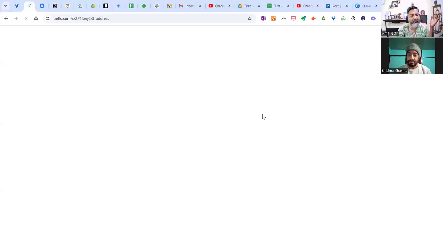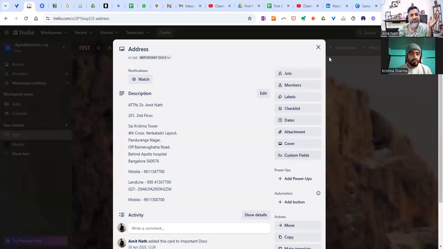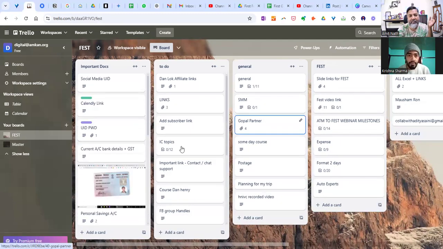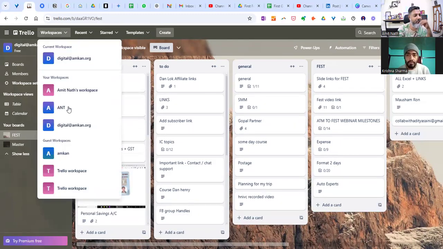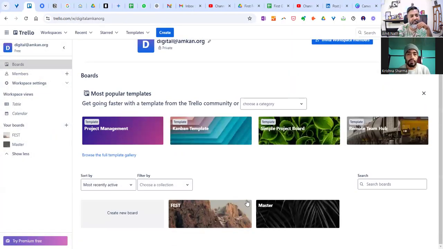So here are two amazing tools that will help you to streamline your life. One of the tools that I'm using is called Trello. Trello is a systemic software, which is again free. It typically looks like this, and I can do many things with it. It has got everything. You can see my Aadhaar card, PAN card, every single thing. I keep it here, and there are areas where you can design certain things.